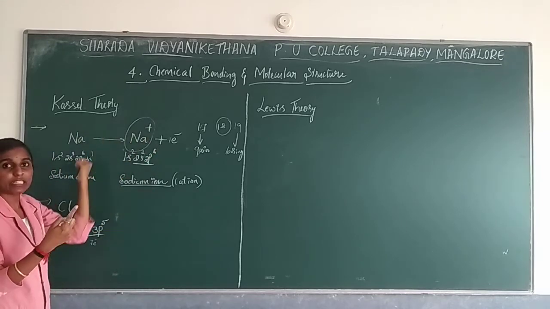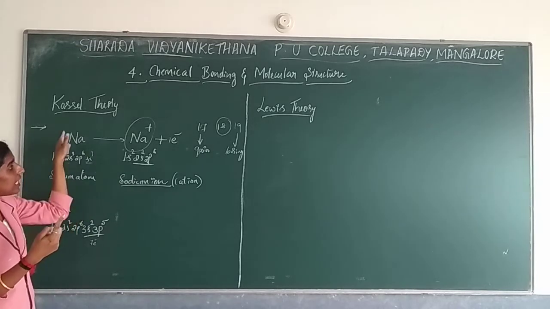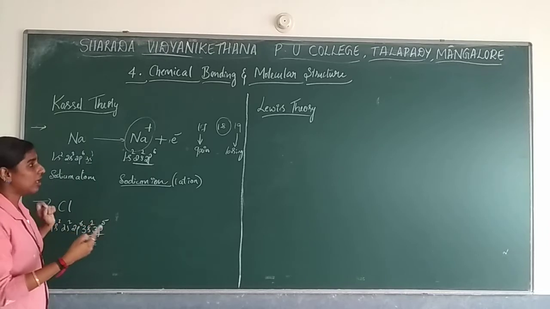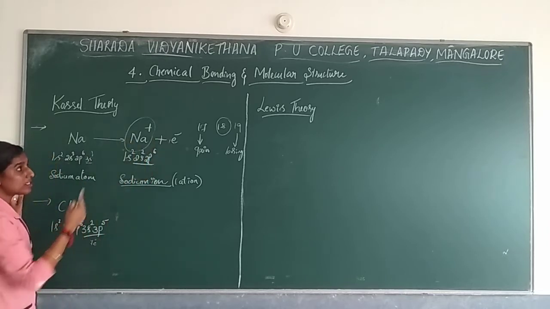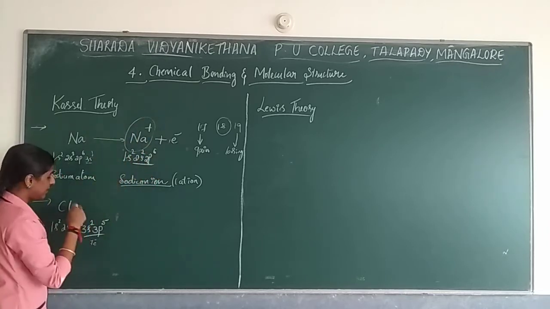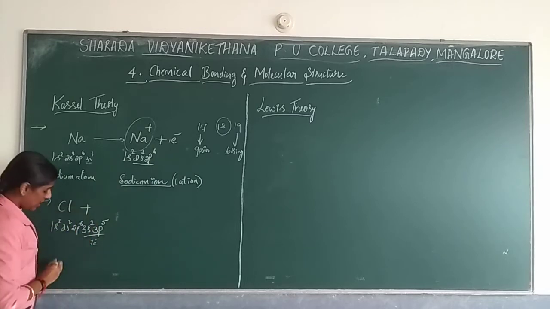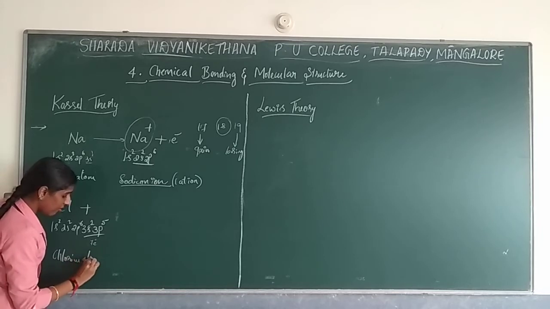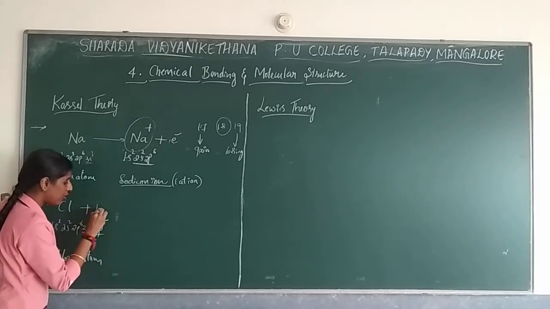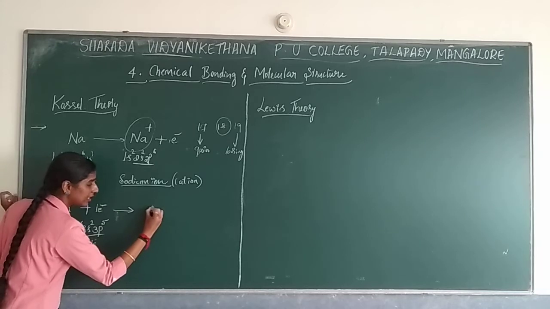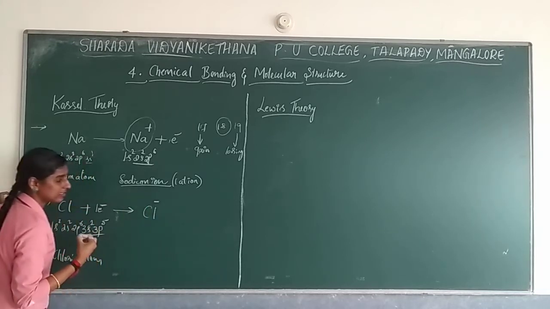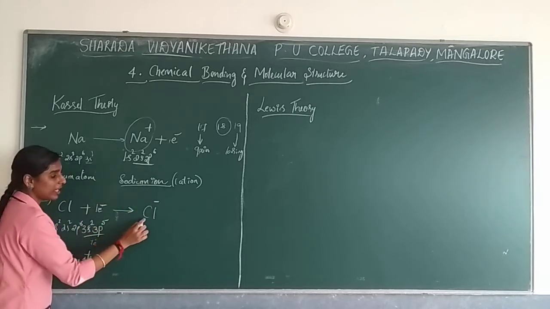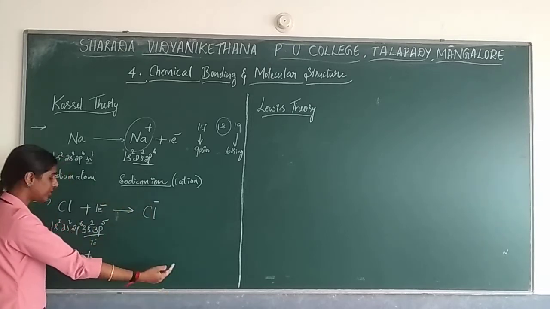Alkali metals can lose only 1 electron according to their configuration. So it will lose the electron, right? That electron will be taken by the chlorine atom, so that it becomes Cl minus. Why Cl minus? By gaining an electron, it gets the negative charge. Chloride ion formation will take place.